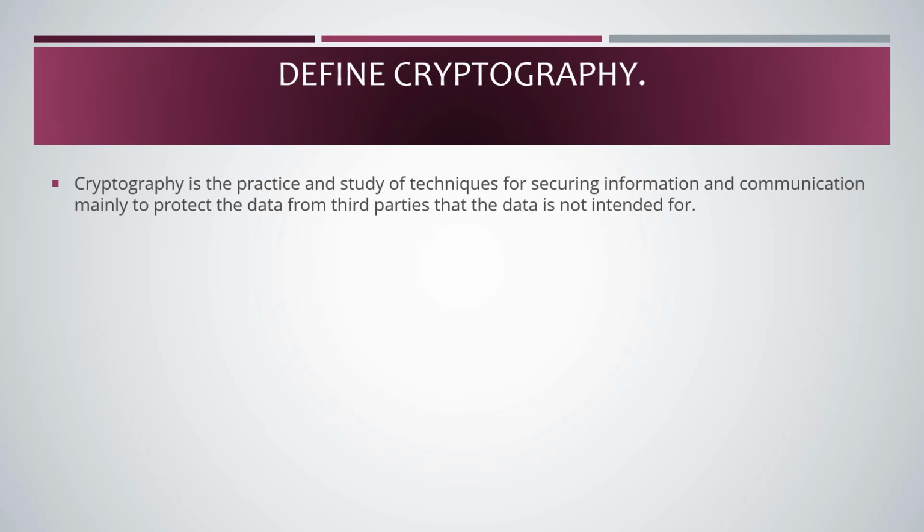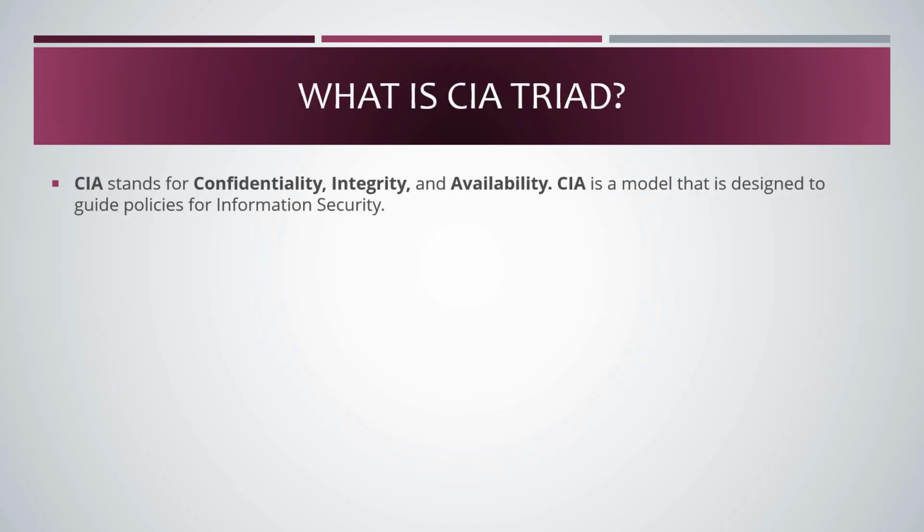What is cryptography? Cryptography is a practice or the field which helps us in securing information and communication. It can help us get the data protected and it will not let a third party access our data. It will not let the third party understand or see our data, and that's exactly what is meant by cryptography. What is the CIA triad? CIA is confidentiality, integrity and availability. This is a model that is generally followed and it has policies and guidelines for information security.